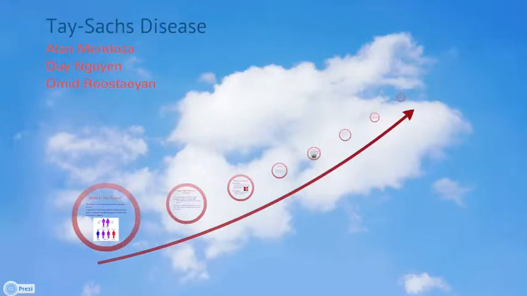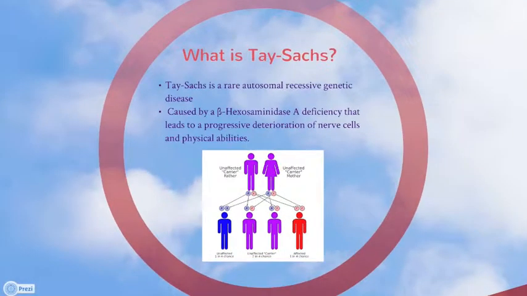Today we're going to be talking about Tay-Sachs disease. Tay-Sachs is a rare autosomal recessive genetic disease. It is caused by a beta-hexosaminidase A deficiency that leads to a progressive deterioration of nerve cells and physical abilities.